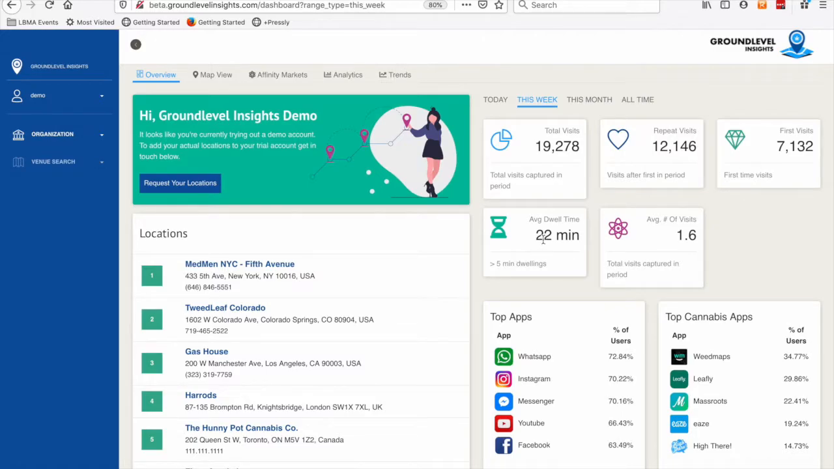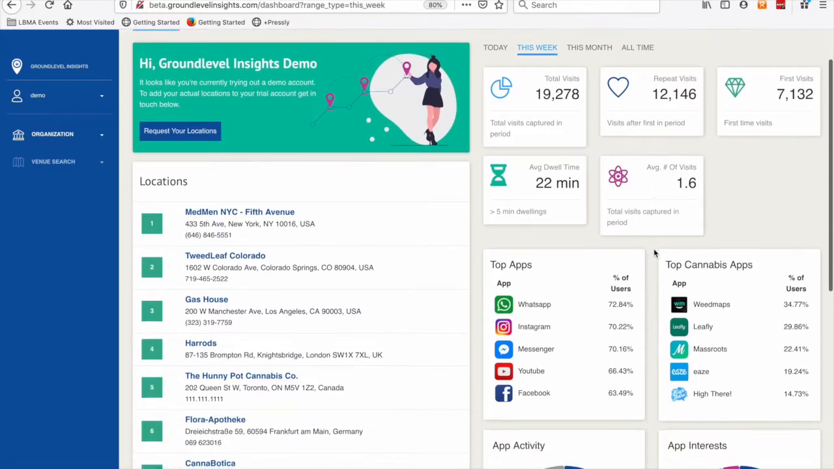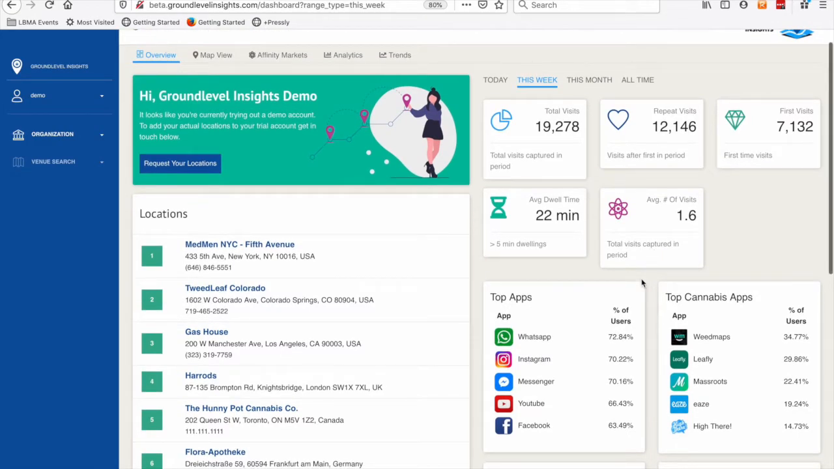And in addition to that, we're able to see what we call the average dwell time, meaning on average, how long are these people spending in my stores? In this case, 22 minutes, as well as the average number of visits per user here. And not only do we see the physical location data in terms of the movements of people into our store environments, we're also able to see what apps are installed on those devices.